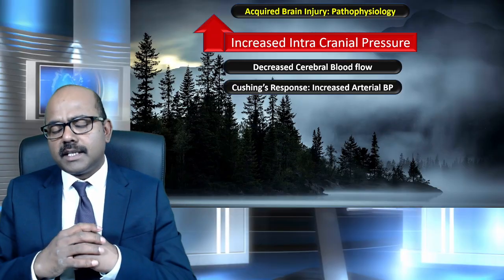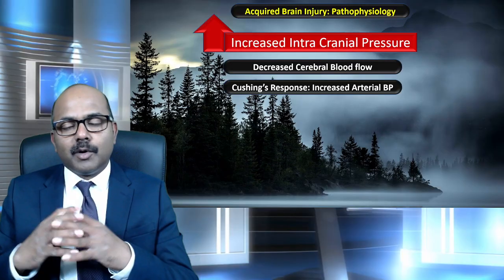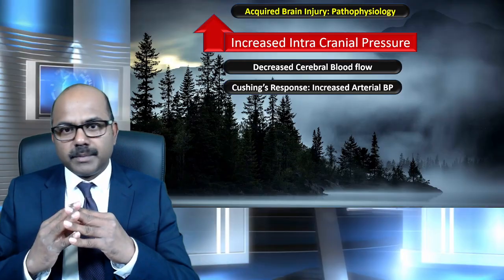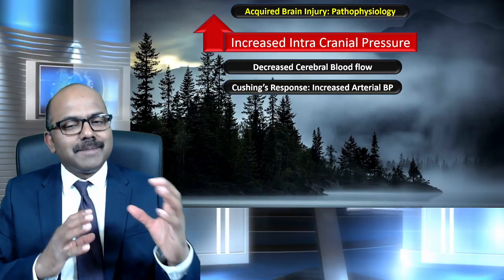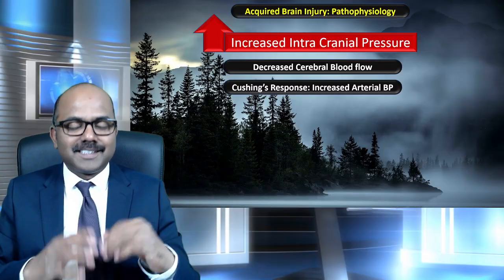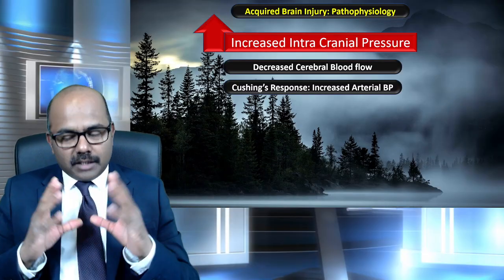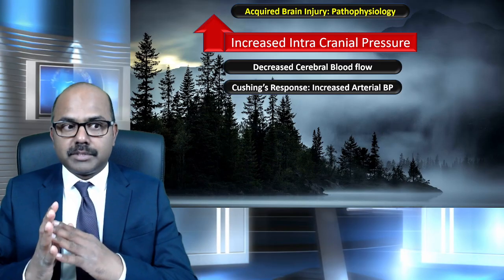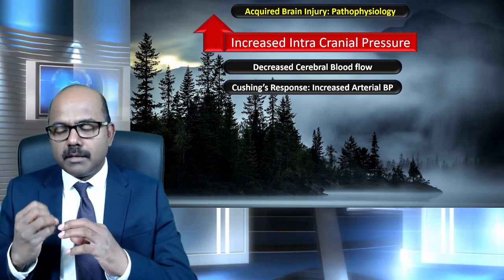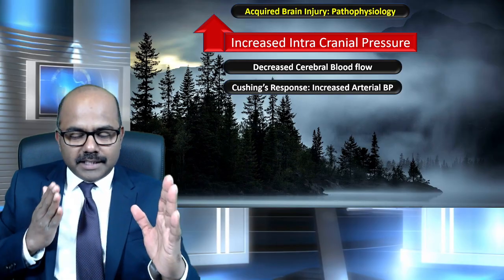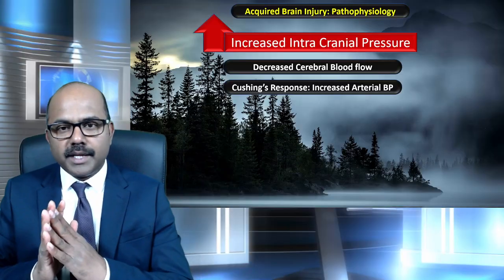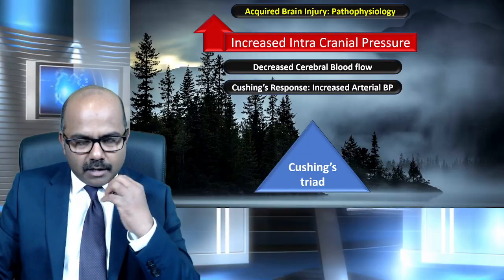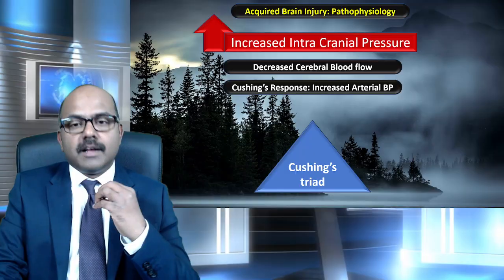So the body won't let that happen in that easy manner. The body will try to compensate. That compensation is called Cushing's response. You might have heard about Cushing syndrome. It is the same person who described that. In the Cushing's response, the body will try to increase the arterial blood pressure, so that the increased pressure will push more blood into the brain and resist against the intracranial pressure. So that's the body's compensatory mechanism to save the brain.